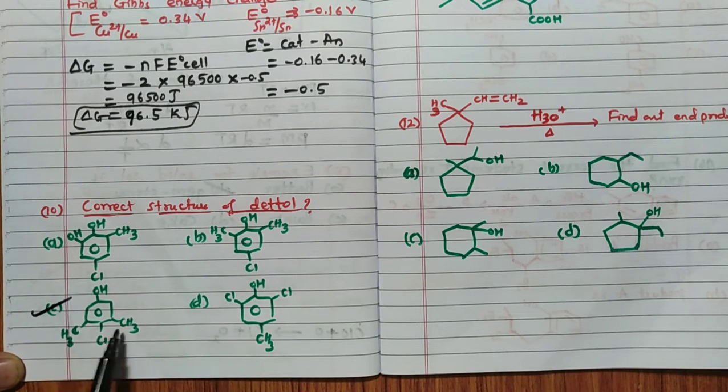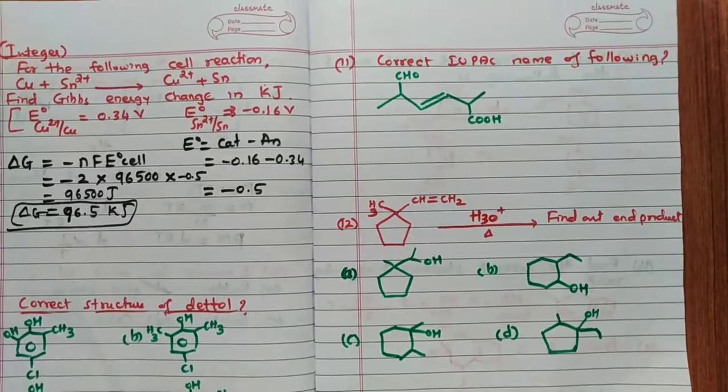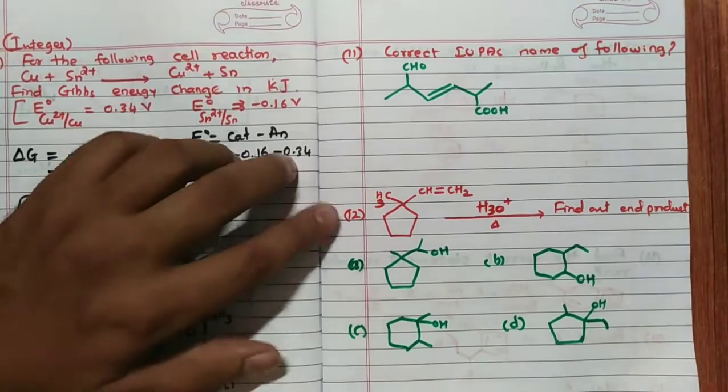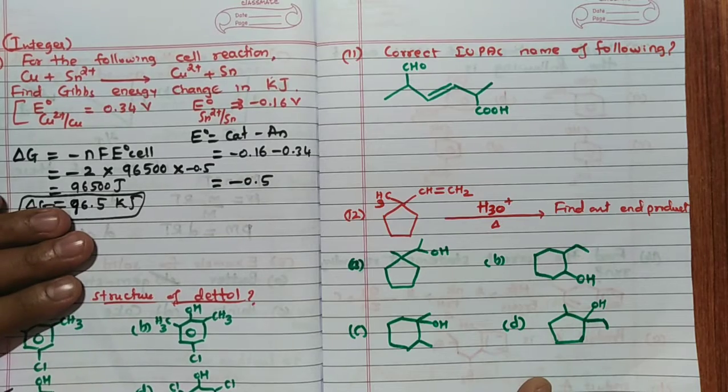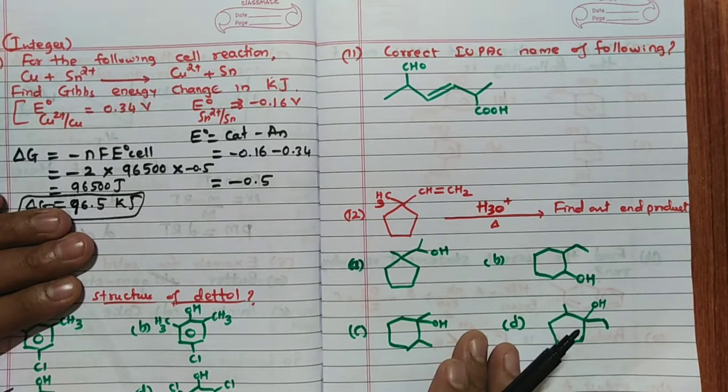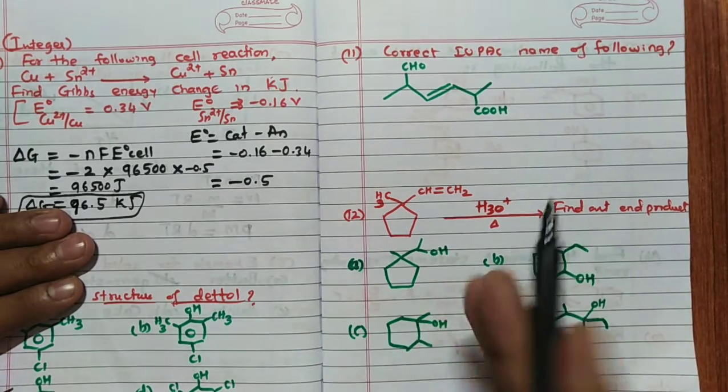Chloroxylenol structure is this one. Correct IUPAC name of the following. Here I have not written the options. Directly I will write the answer, right? Options are there, but options are not necessary in this particular case, waste of time. So directly I will write the answer.